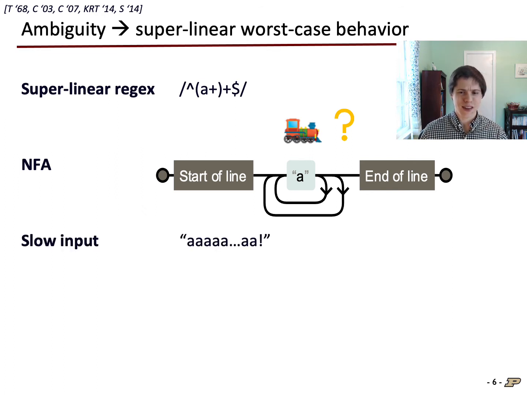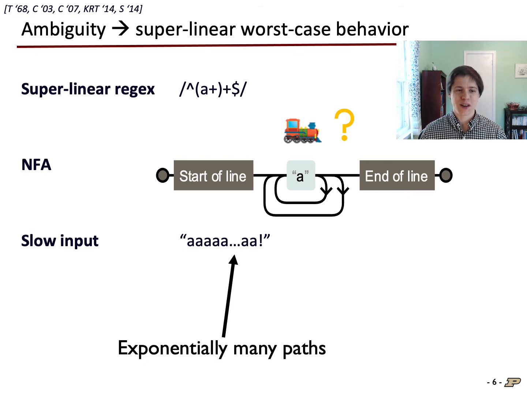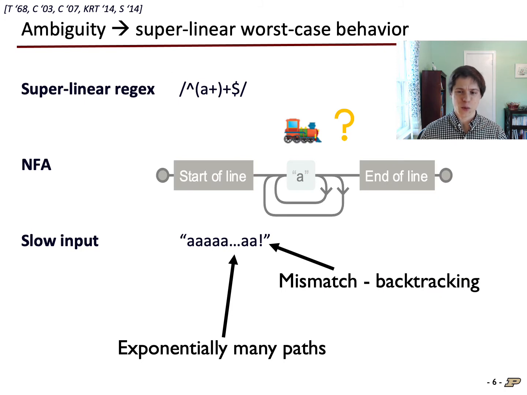So this means that under the input, a bunch of A's and an exclamation point, we'll have an exponential number of paths to explore in the number of A's, and the regex engine will try all of them to show that this input doesn't match the regex. Now the situation isn't this bad for all regexes. Unambiguous regexes have linear time behavior, some regexes are polytime, and a few are exponential time. But regardless of their worst-case behavior, most regexes run in linear time on typical inputs. It often takes a malicious input to trigger the worst-case behavior. That's why these slow regexes get used in practice.